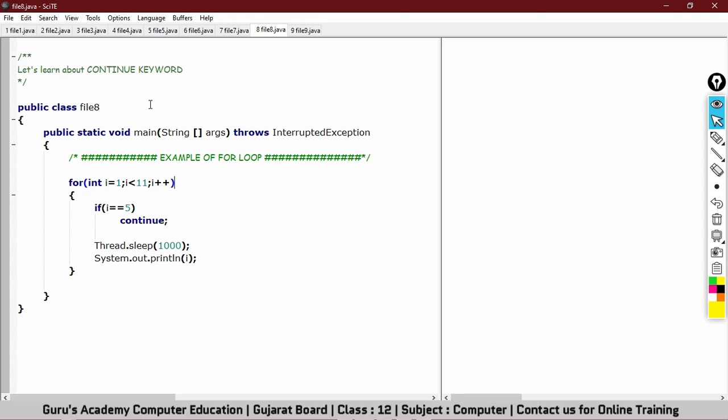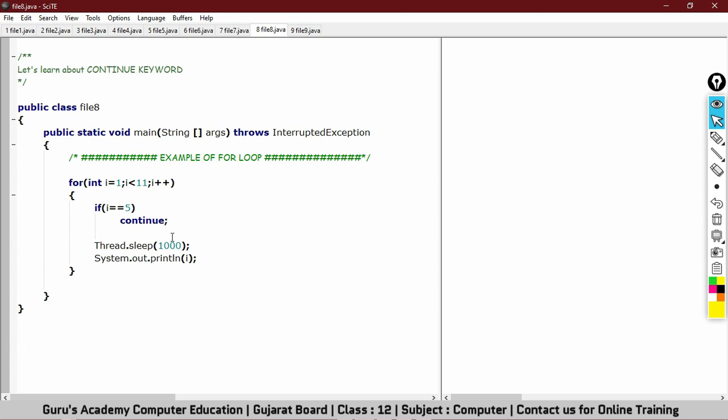Okay, so here you can see we have a program. This is the same program we understood earlier. Here we have a for loop and the value of I is starting from 1. Condition is I less than 11 and the value of I is incremented by 1 in each iteration. So ignore these two lines for a moment. This Thread.sleep is used to pause for a second, and then we have System.out.println. It is used to print the value of I. So we have already seen the output. In output, the numbers were printed from 1 to 10, right?